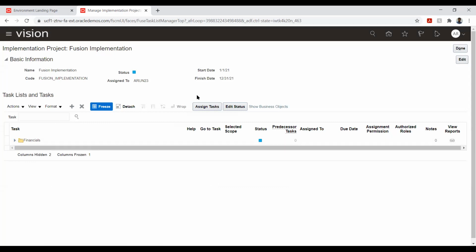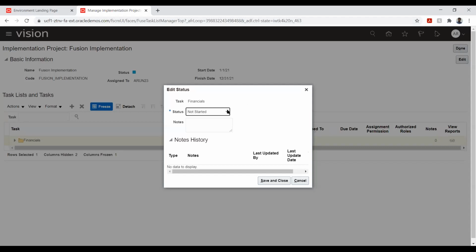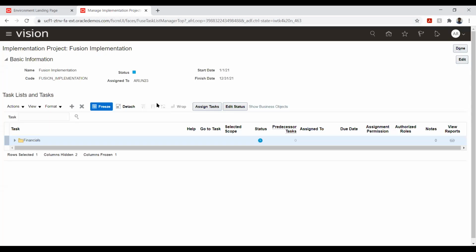So now here we have a few options. So I can say edit status. So this is not started. So now I have started implementation. Okay. So I can just say in progress and I can save and close. So we can notice that this will be changed basically. So we have this in progress.